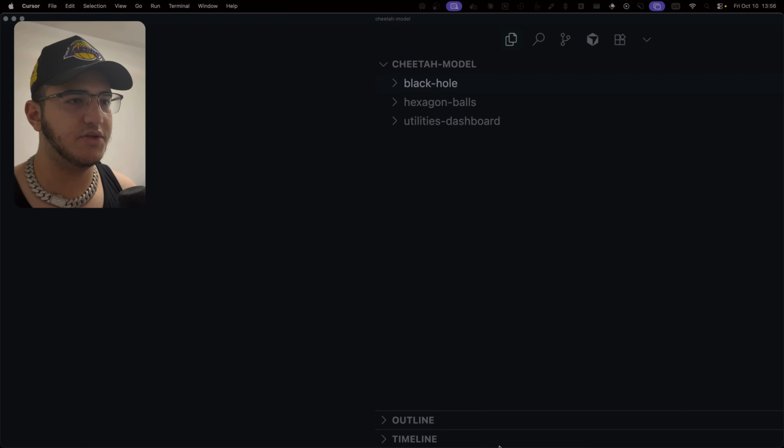Now, I tested the model using 3 benchmarks. First, a black hole benchmark, which I wrote myself, the hexagon balls, and the utilities dashboard. Now, I'll go through them step by step and show you how the model performed.